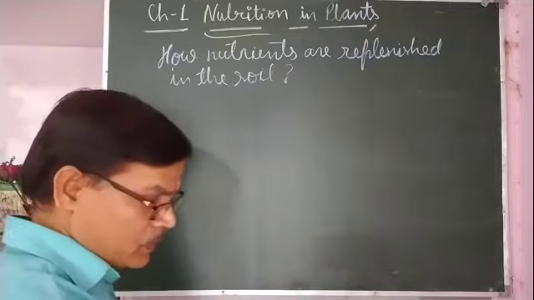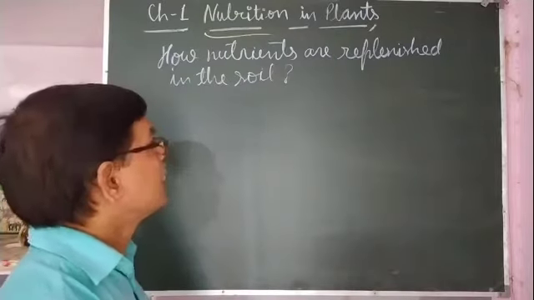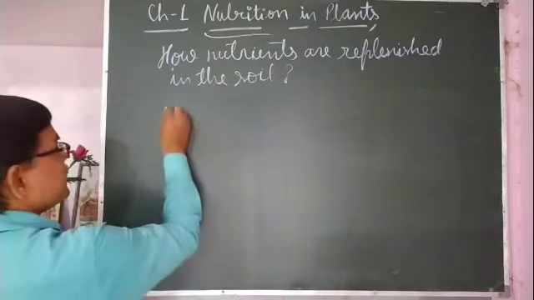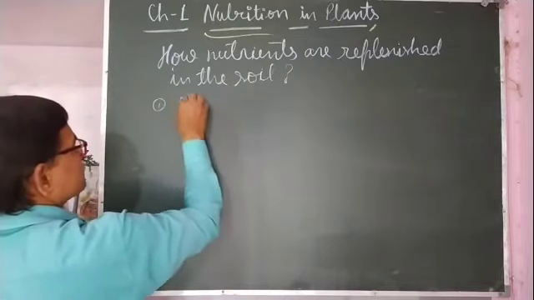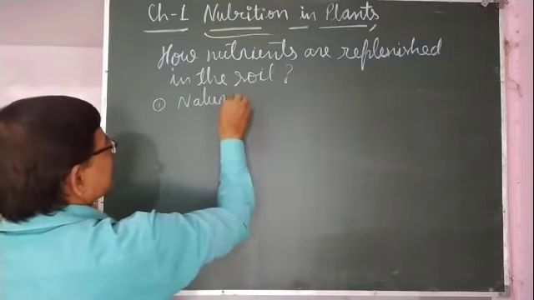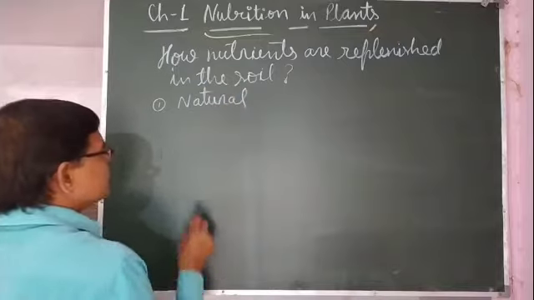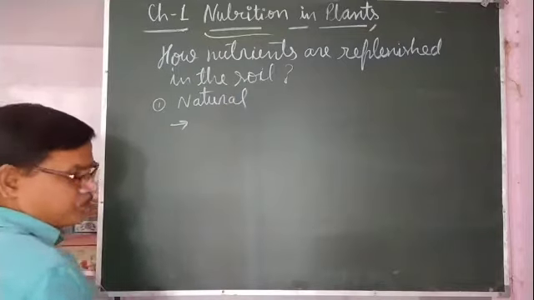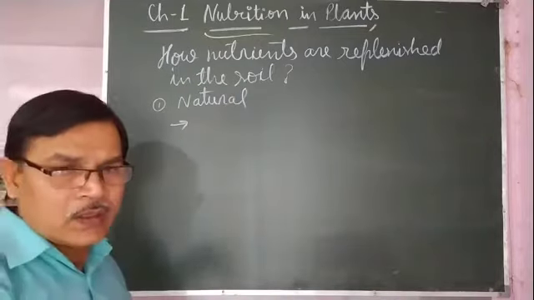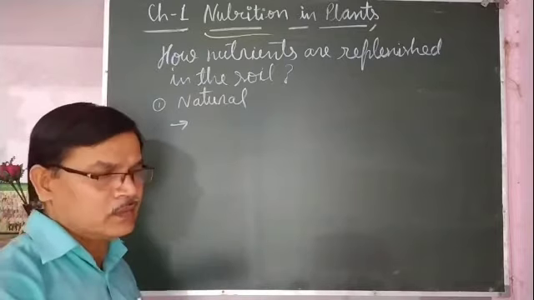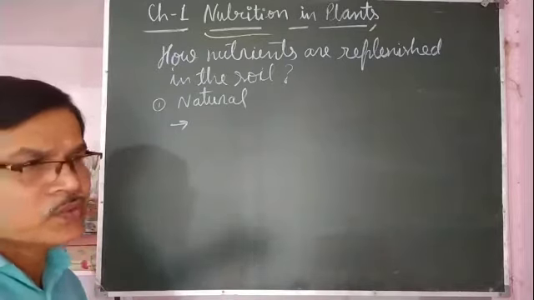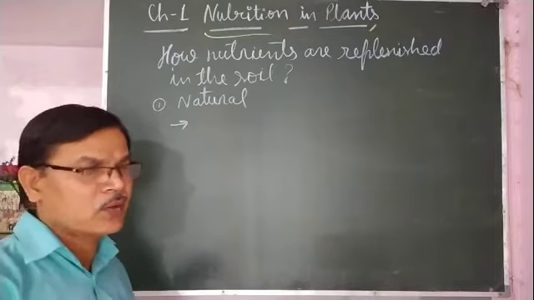Nutrients can be replenished by a natural method. In the natural method, the crop field may be left for 1 or 2 seasons without taking any crop.